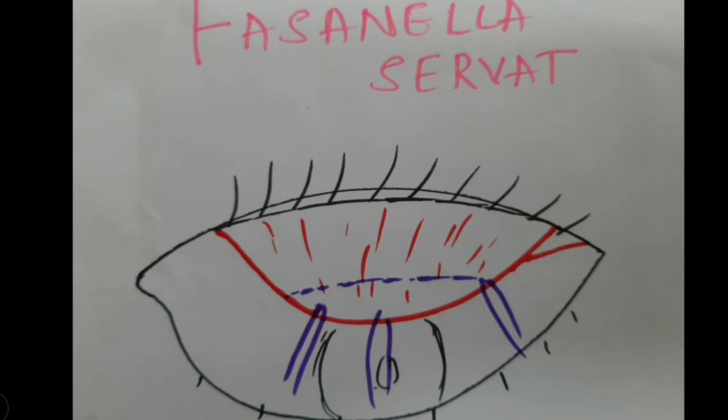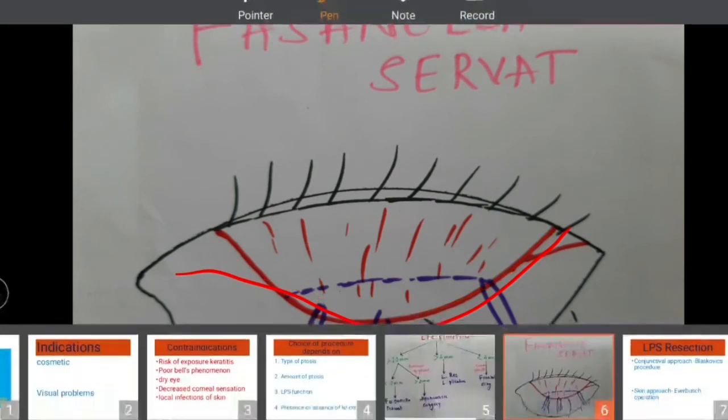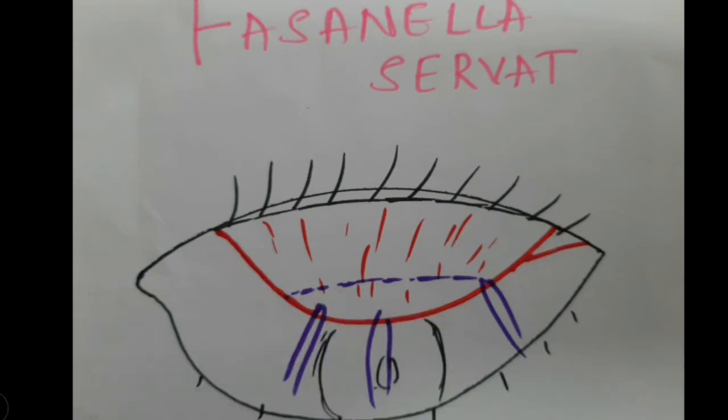Coming to the procedure, it is done under local anesthesia. Give the block subconjunctivally above the tarsal plate, or you can give the lid block transcutaneously. The procedure is, first you avert the eyelid. This is the averted part of the eyelid, the palpebral conjunctiva, what you are seeing here. After averting the eyelid, this is the superior part of the tarsal plate. Since it is averted, it has come down, but it is the superior part of the tarsal plate.